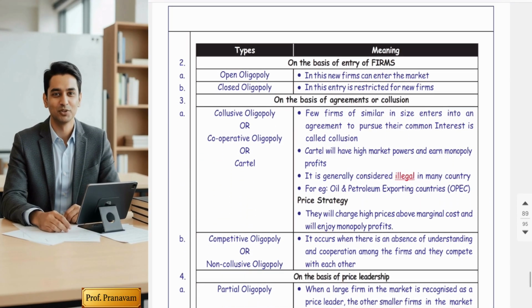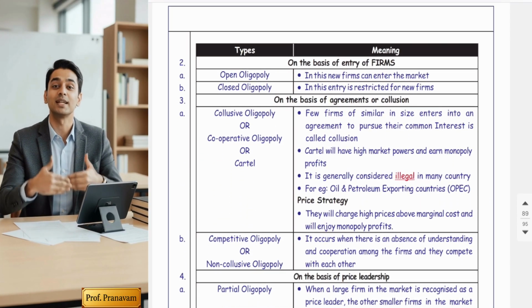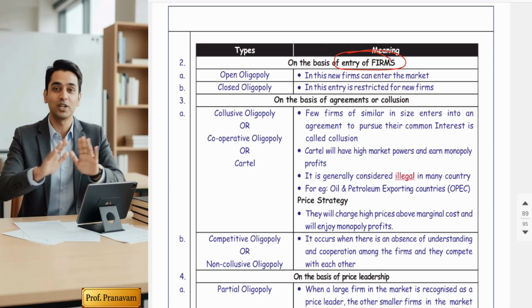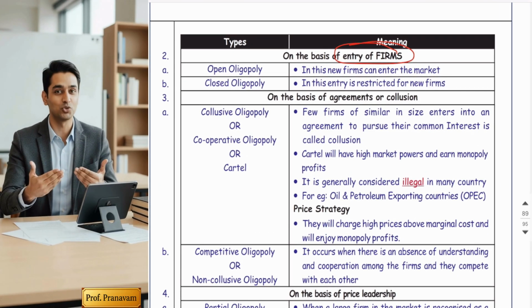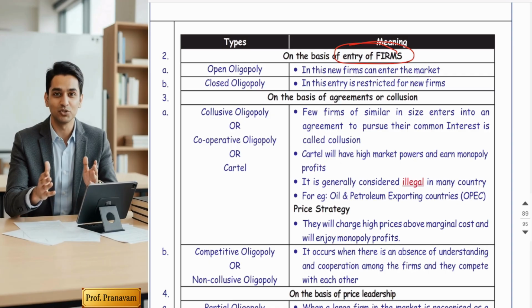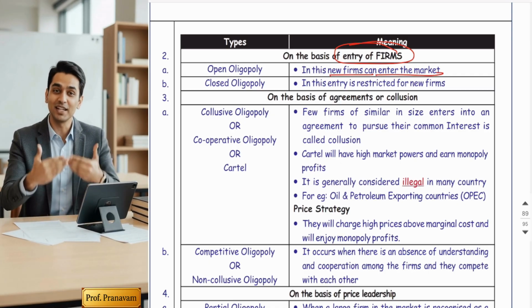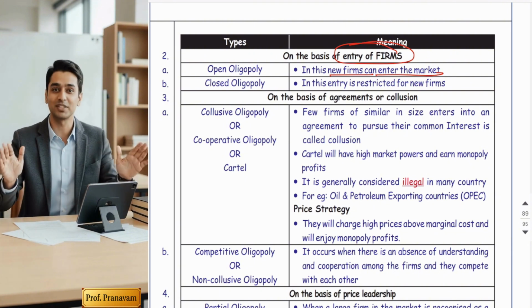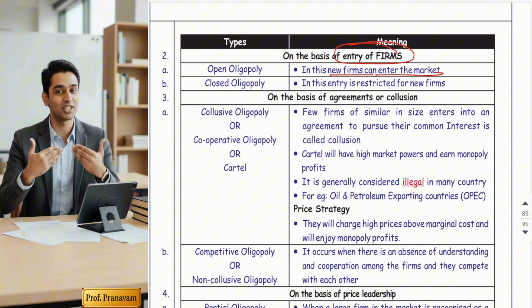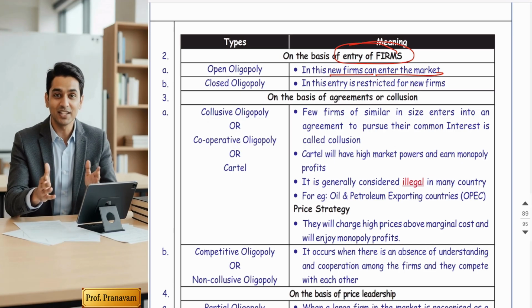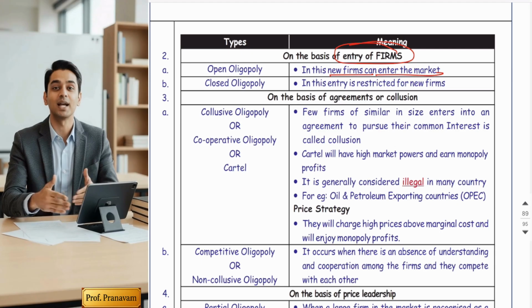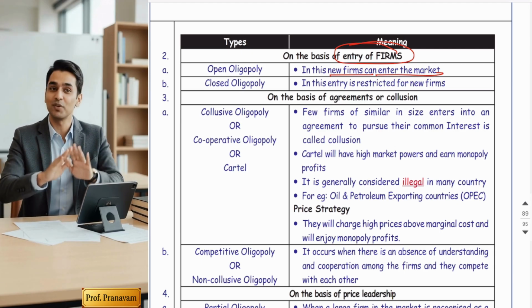The second broad category is based on the entry of firms: open oligopoly and closed oligopoly. Open oligopoly means new firms can enter the market. This market is open to all. Any Tom, Dick and Harry can start, but they cannot because of the difficulty of the businesses. But it is open to all.